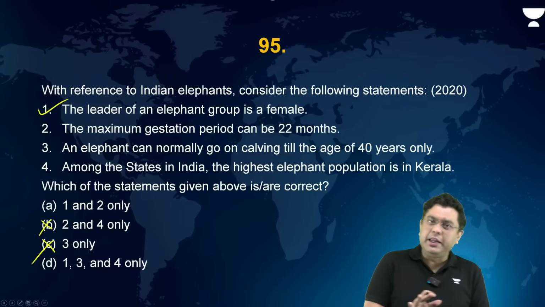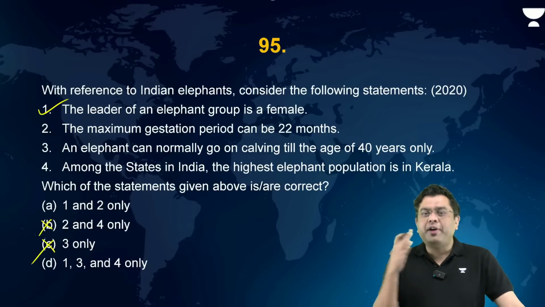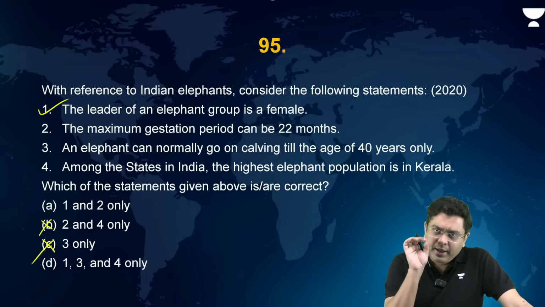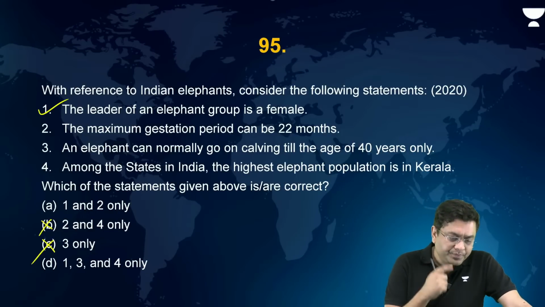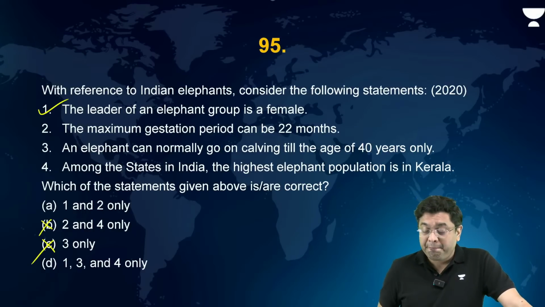Right? Why I'm telling you this is because after 2020, I have seen a lot of candidates rectifying the gestation period of all the different organisms. Not at all required. Apply 1 ounce of logic there. Now, an elephant can normally go on calving till the age of 40 years only. Absolute term.